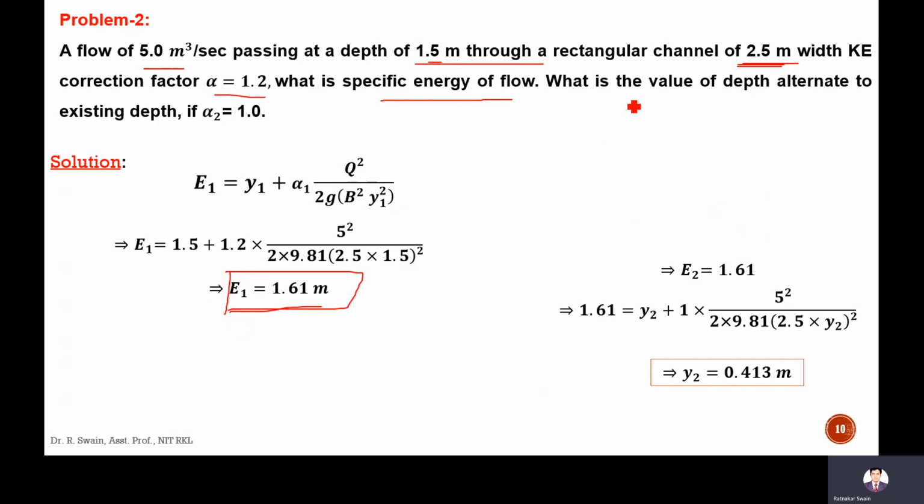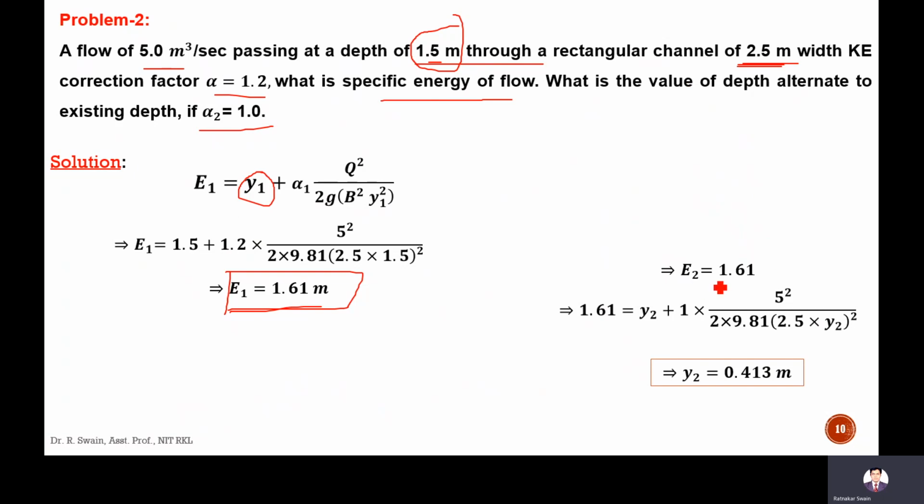Next: what is the value of depth alternate to the existing depth, alternate to this y1, 1.5 meter? Here alpha 2 is 1, alpha is changing. Alternate depth means the energy is constant, so for the same specific energy, what will be the other flow depth.